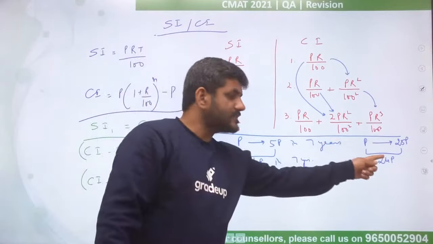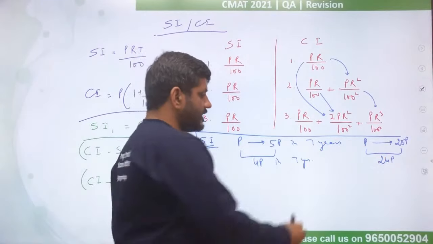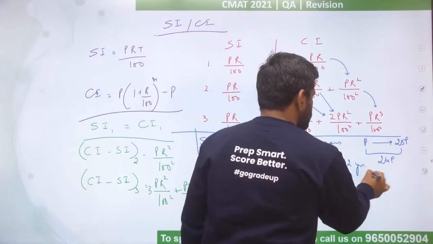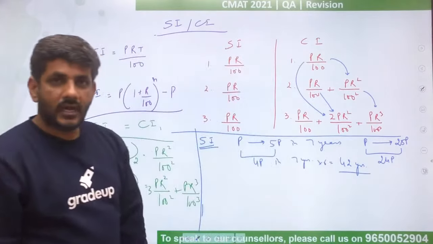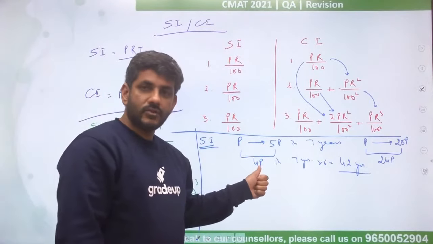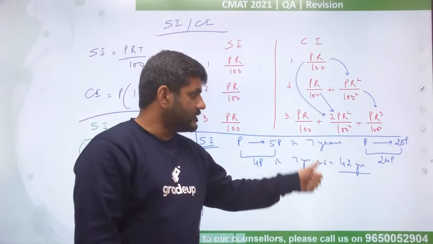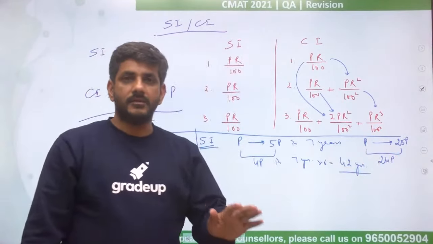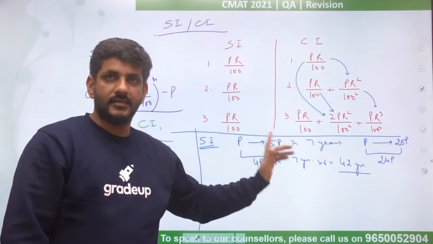It is 4p's 6 times, so it will be 7 years' 6 times. So the answer would be 42 years. So you get an interest of 4p in 7 years, and an interest of 24p in how many years? That becomes 42 according to simple interest.